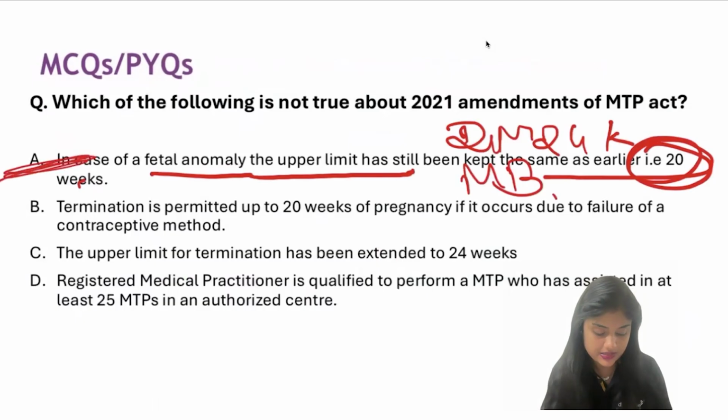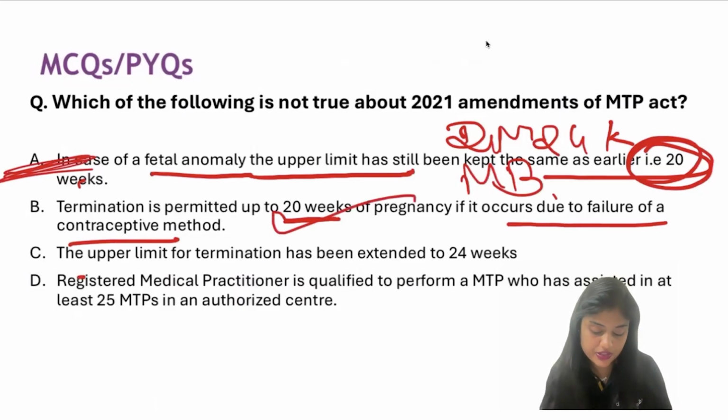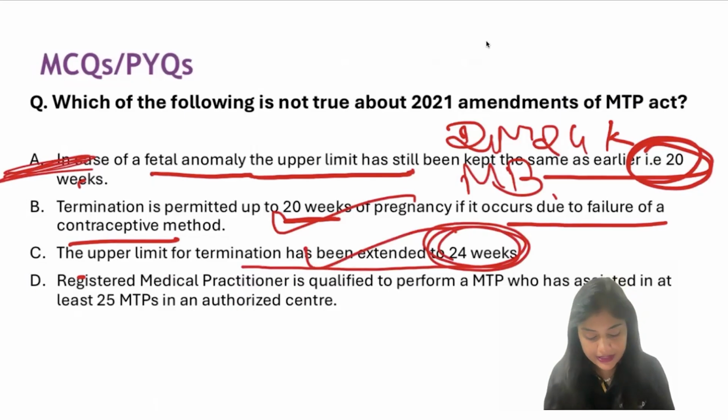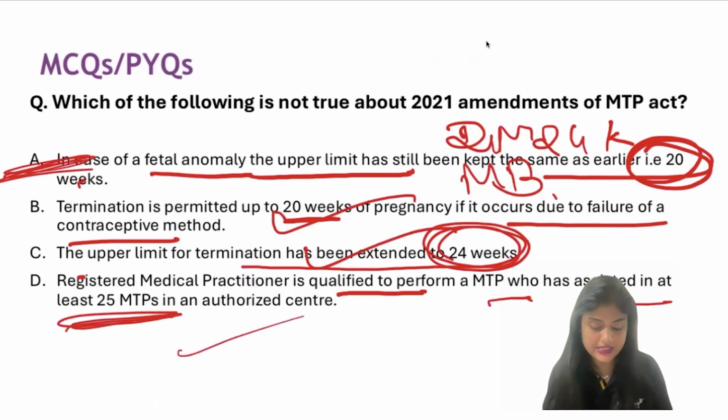So this is the wrong answer. Termination is permitted up to 20 weeks of pregnancy if it occurs due to failure of contraception. This is correct. Upper limit of termination has been extended to 24 weeks. This is also correct. A registered medical practitioner is qualified to perform MTP who has assisted at least 25 MTPs in an authorized center. This is also correct.